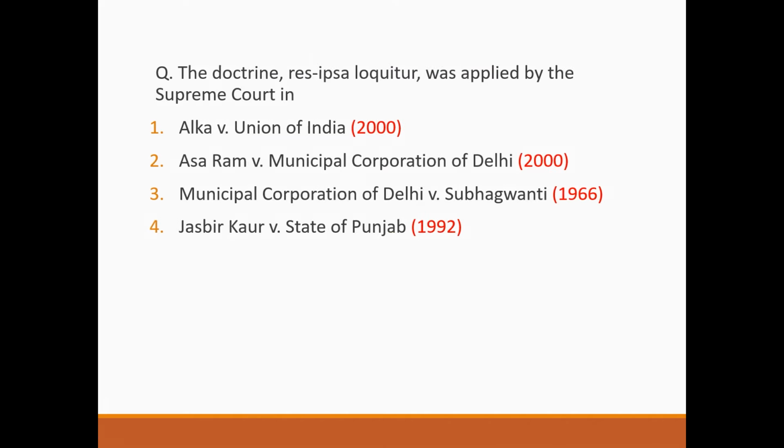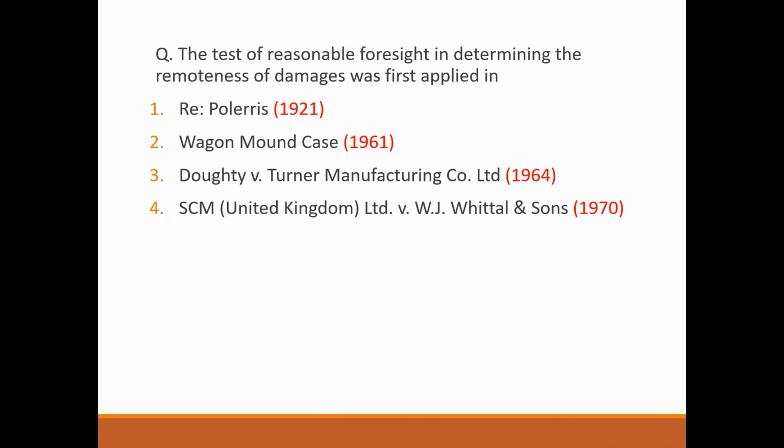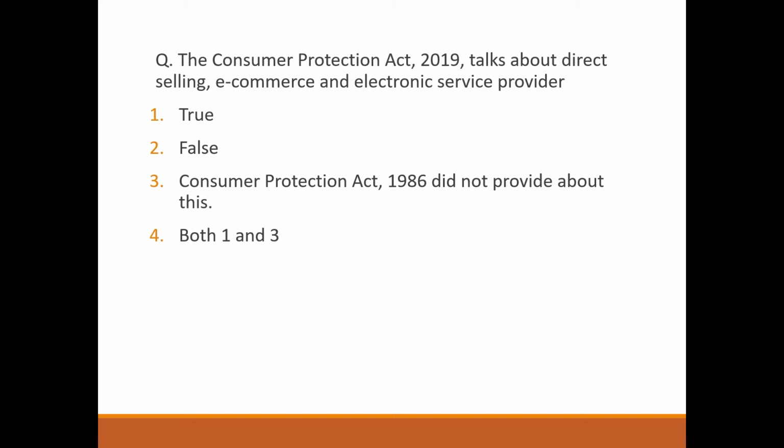Next question. The doctrine of res ipsa loquitur was applied by the Supreme Court in option number 3, Municipal Corporation of Delhi versus Subhagwanti, 1966. Next question. The test of reasonable foresight in determining the remoteness of damages was first applied in option 2, Wagon Mound case, 1961. Next question. The Consumer Protection Act 2019 talks about direct selling, e-commerce and electronic service provider.